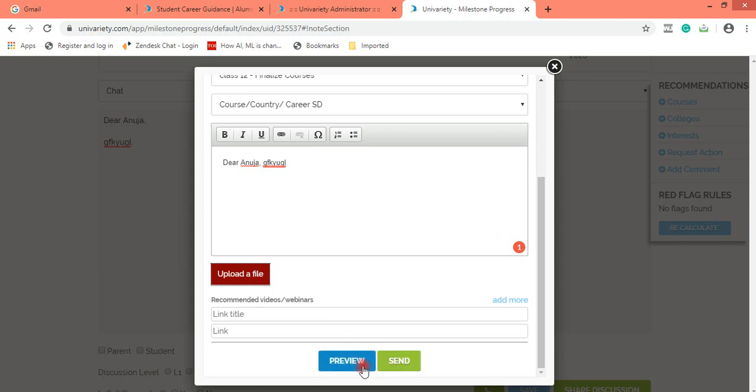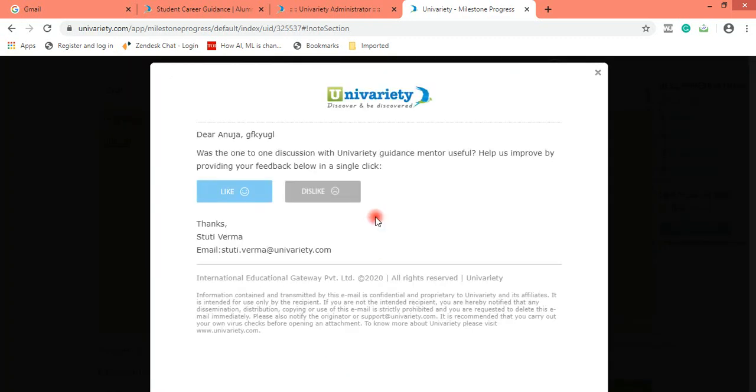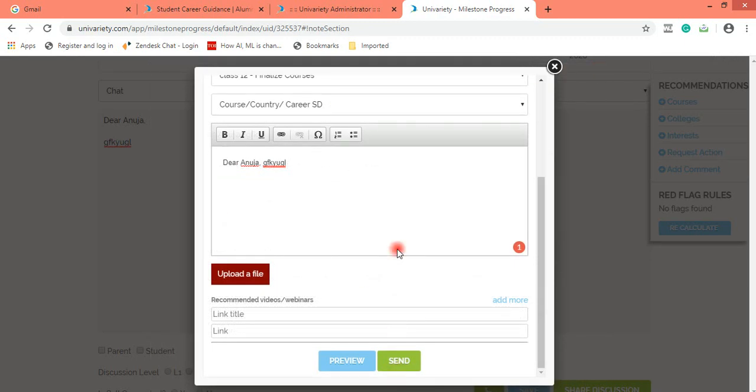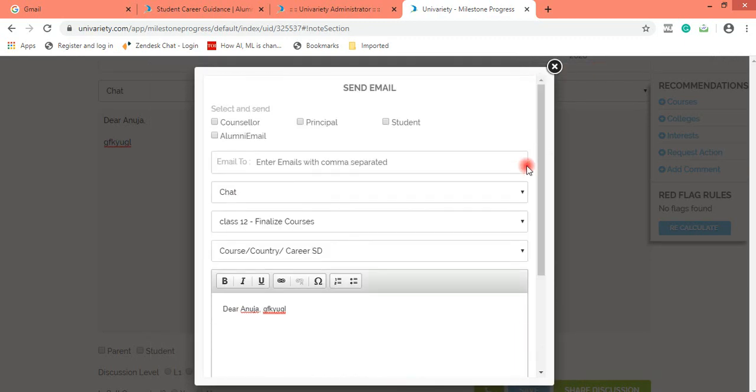Let me show you the preview of how a share discussion looks on a student profile. So this is how it looks, this is the view which the student, the principal and all the other parties get. The student has an option to like or dislike your share discussion also. So this is how a share discussion is supposed to be done.